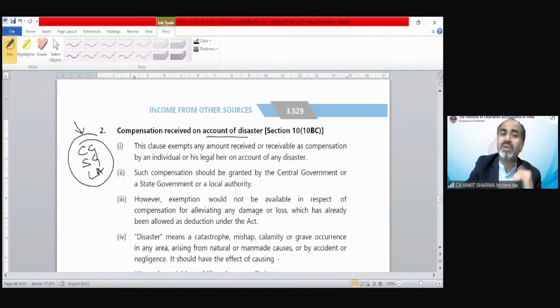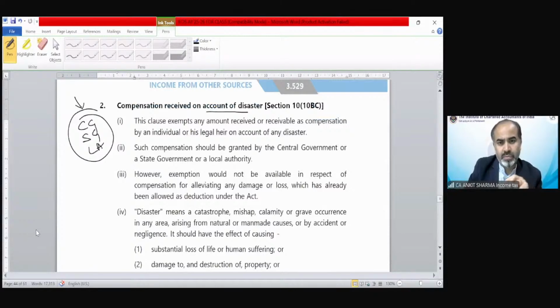If it is received from any other trust, etc., that is going to be taxable. Such compensation should be granted by the central government, state government, or local authority.